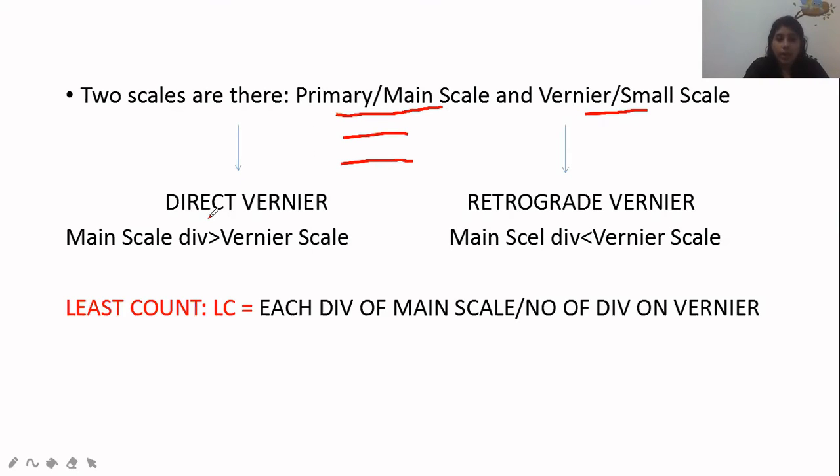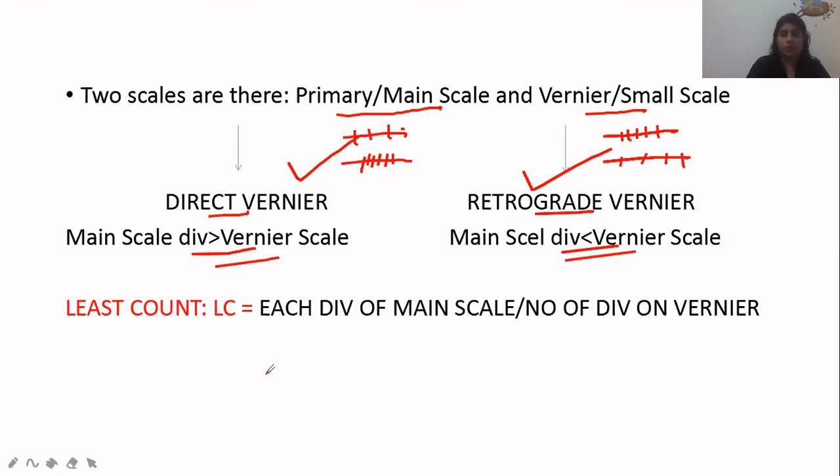In direct vernier, the main scale division is larger, and the distance in the vernier is so small. In the case of retrograde vernier, the main scale has the smaller division and the vernier scale has the greater division. So this is the difference between direct vernier and retrograde vernier. This is also a main and important question.